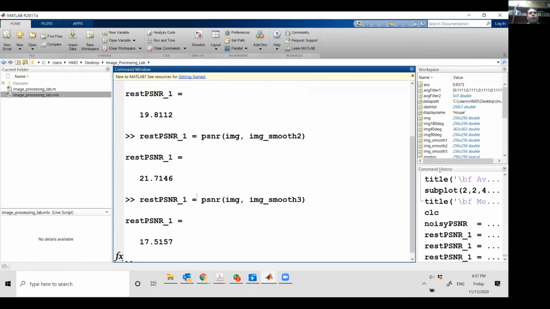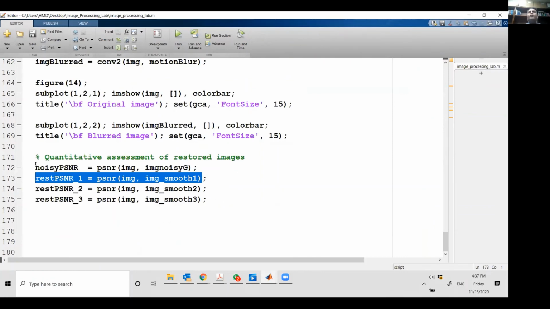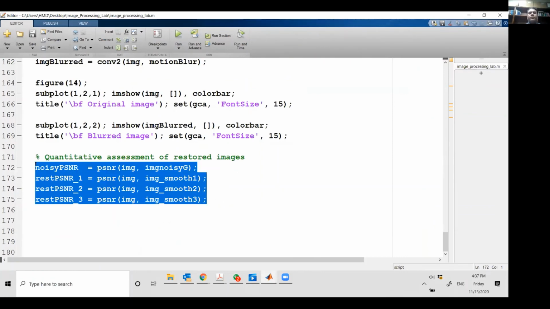So here I have taught you a quantitative metric that tells you how to measure the quality of your restoration.